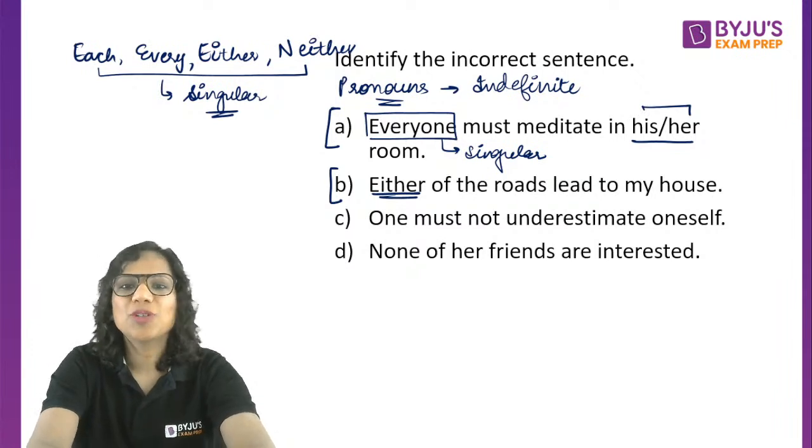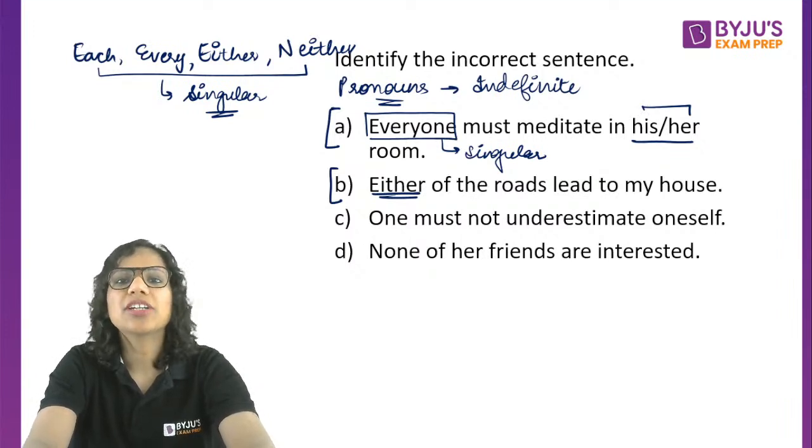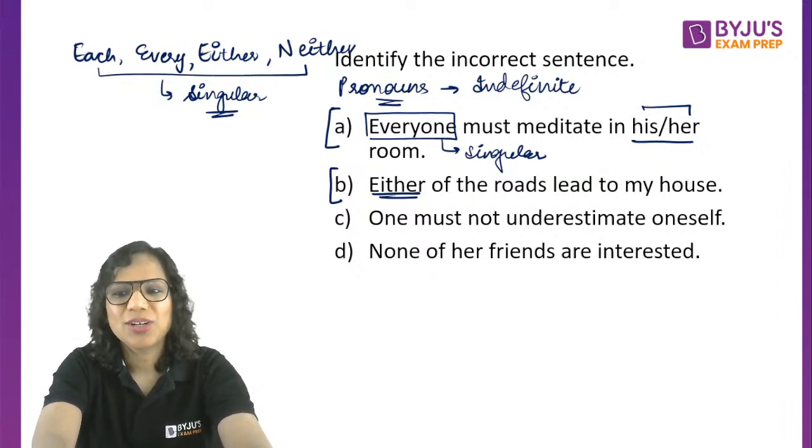Kripa, there is no difference between everyone and everybody. Everybody is slightly more informal than everyone. So if you're writing a research paper, you would not write everybody, you would write everyone. Okay.